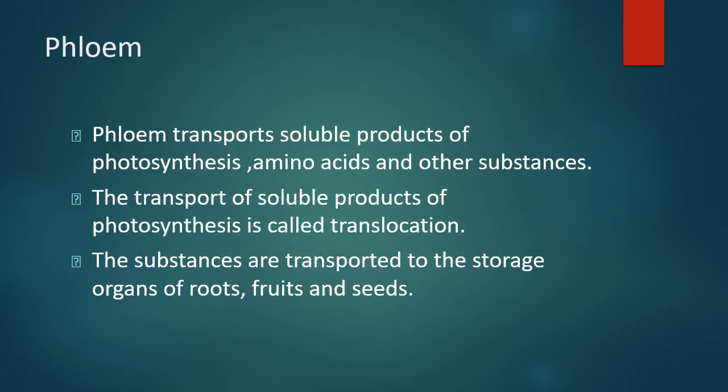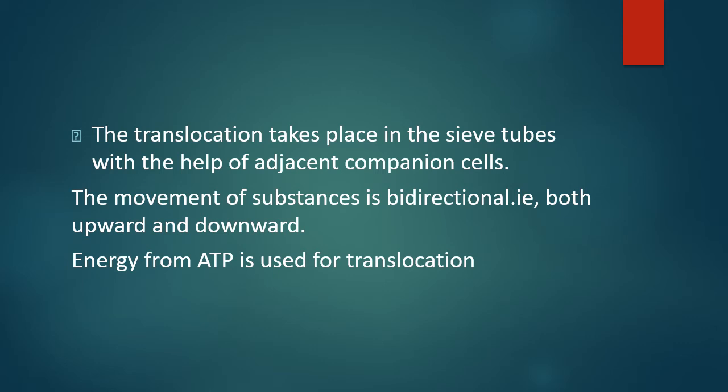Phloem. Phloem transports soluble products of photosynthesis, amino acids and other substances. The transport of soluble products of photosynthesis is called translocation. The substances are transported to the storage organs of roots, fruits and seeds. The translocation takes place in the sieve tubes with the help of adjacent companion cells. The movement of substances is bidirectional, that is both upward and downward. Energy from ATP is used for translocation.